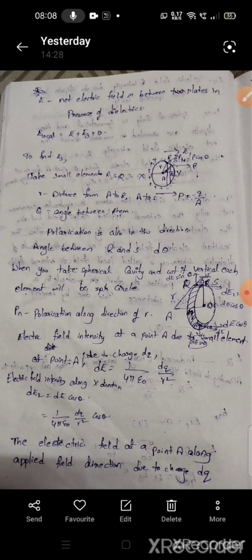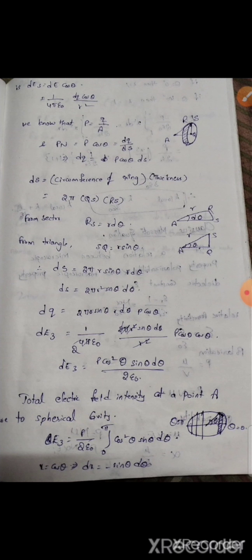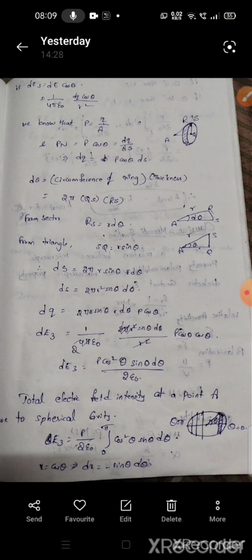At a point A, due to the electric charge, dE equals 1 by 4 pi epsilon naught dq by r square. The electric field intensity along the x direction, dEx equals dE cos theta, where dE is 1 by 4 pi epsilon naught dq by r square. The electric field at a point A along the applied field due to charge dq is dEs equals dE cos theta, that is 1 by 4 pi epsilon naught dq cos theta by r square. We know that P equals Q by A, and Pn equals P cos theta equals dq by ds. Here dq equals P cos theta ds.